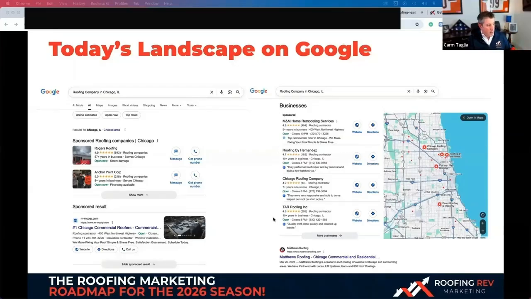Then you have over here, this is the Google map. This guy's paying to be here. Probably a little bit cheaper than over here. He's probably paying about 250 bucks for a lead because it converts a little bit better when it's next to the map. And it also looks like these. It mimics it.